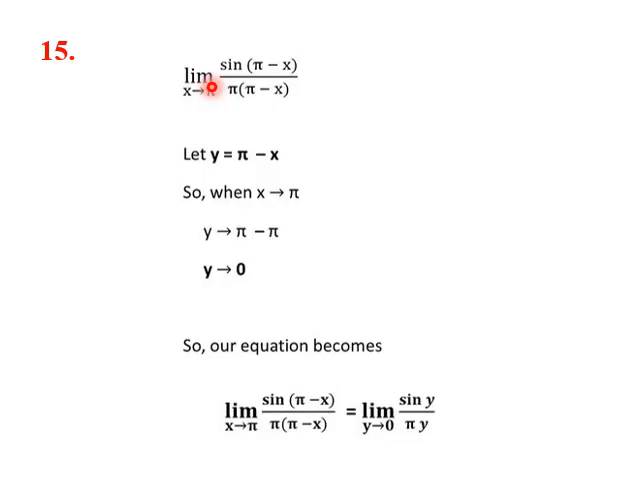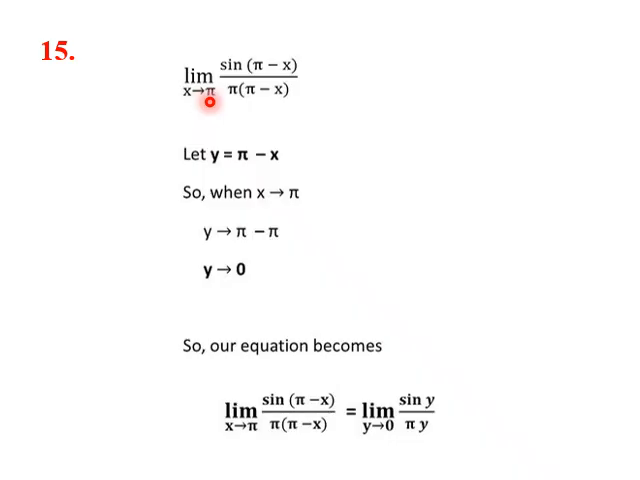This expression, limit x tending towards pi of sin of pi minus x by pi into pi minus x. You may be wondering, can we take 1 over pi outside, which is a constant, and sin of pi minus x by pi minus x we equate to 1? But that is not possible because here the limit is x tending towards pi. So we need to make this tend towards 0 and see whether this can happen.